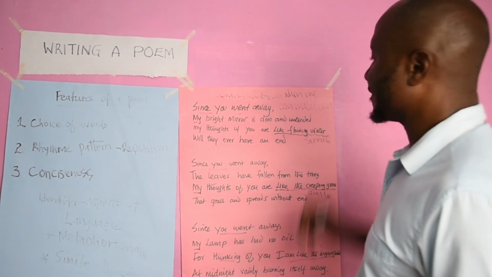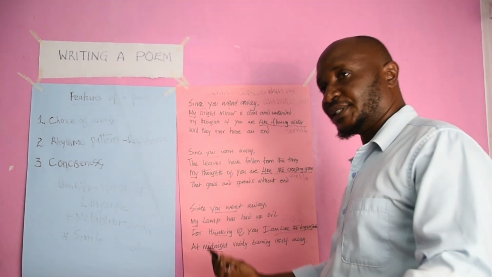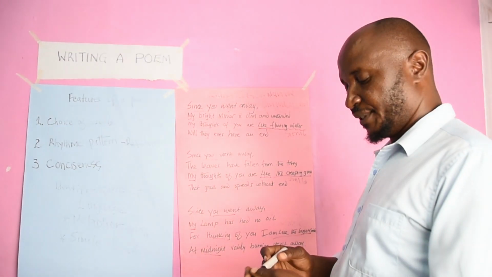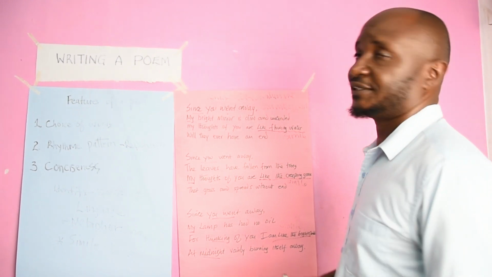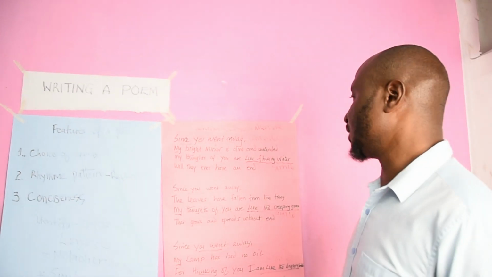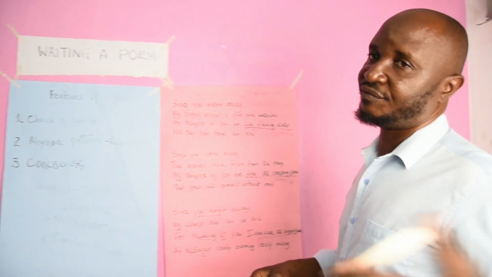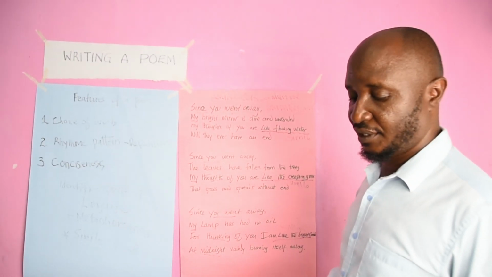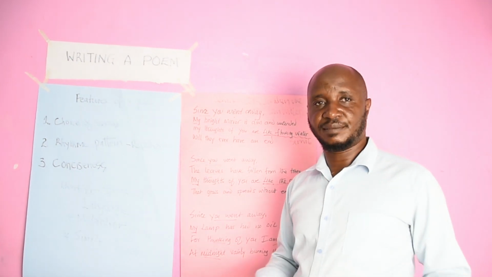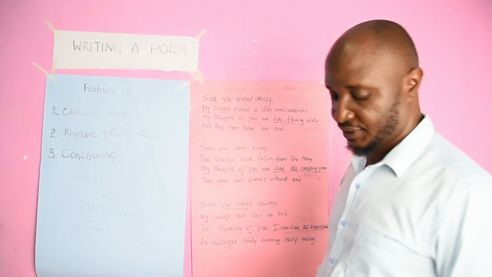Yeah, think of them. If somebody has a birthday, can you write that person a poem? If somebody has passed exams, you can write a congratulation poem. Or if somebody has lost someone beloved, you can find time and write a poem. But that is for the next class.